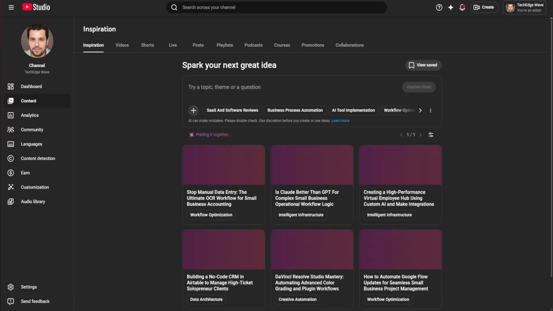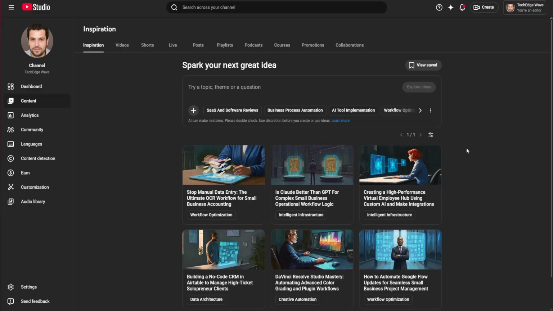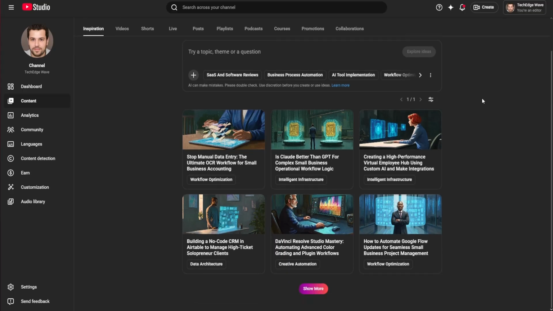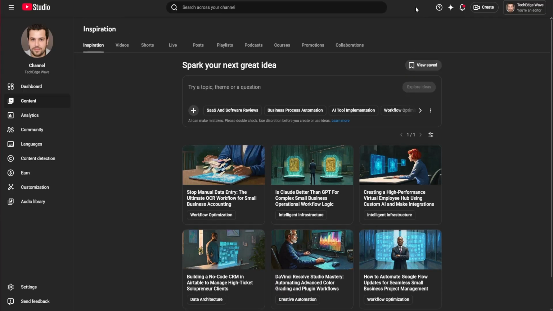Welcome to the era of high-velocity storytelling in 2026. If you are a creator, an educator, or a digital architect in the United States, you know that the script is no longer just a document. It is the source code of your entire digital presence.